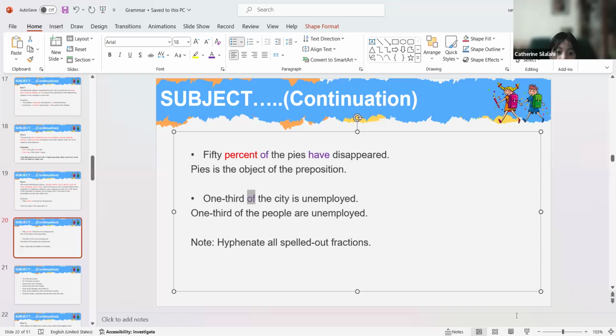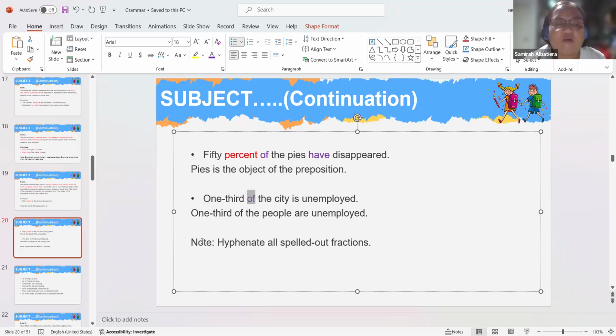Singular. Very good, Catherine. That is why we use a singular verb. And what singular verb did we use? Is. Very good. So we use is.